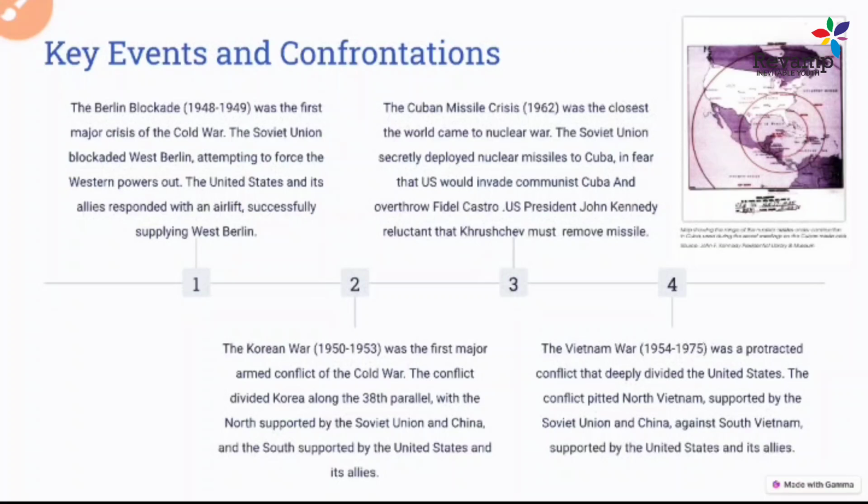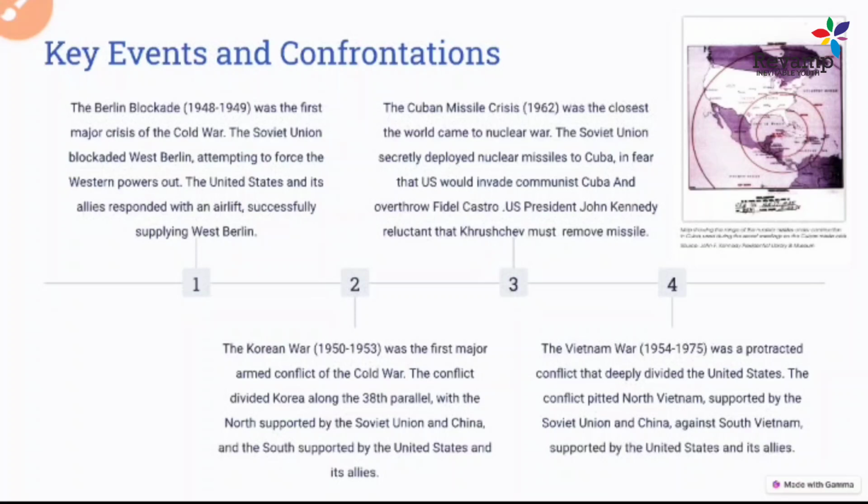We can say this was the first front war of these countries, because North Korea was getting help from the Soviet Union and China, both of which had a communist ideology, and South Korea was getting help from the US alliances. So this also led to a direct war between capitalist and socialist ideologies.